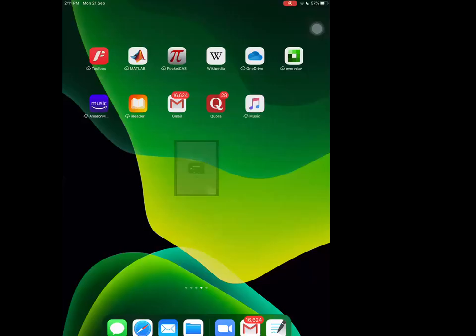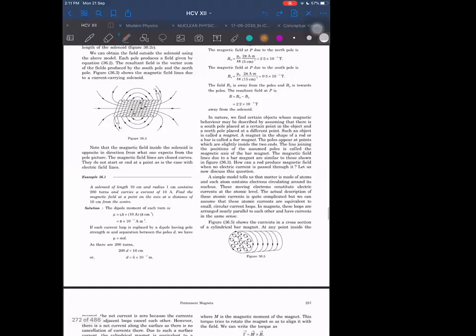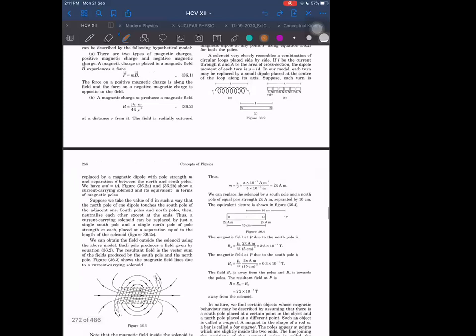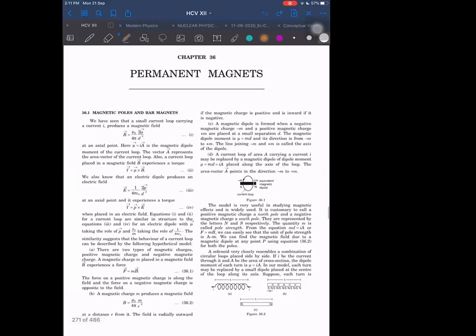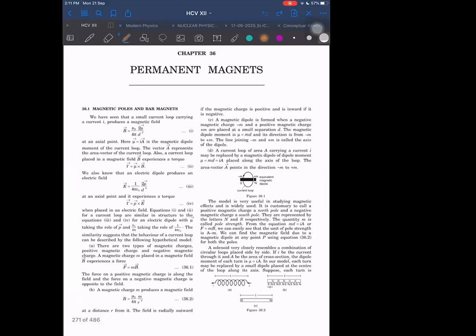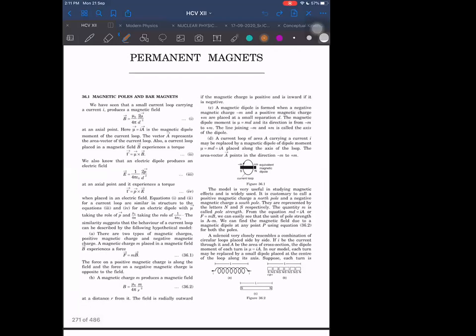So we will start with magnetism, permanent magnet. Okay. So already you know this thing which they are explaining in the beginning, magnetic poles and bar magnets.